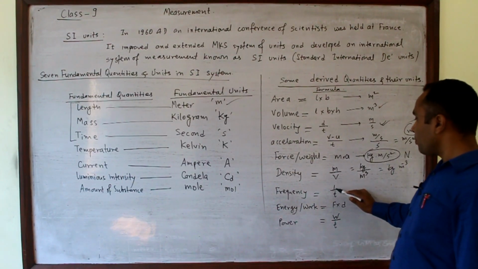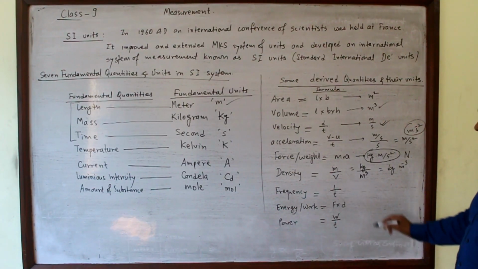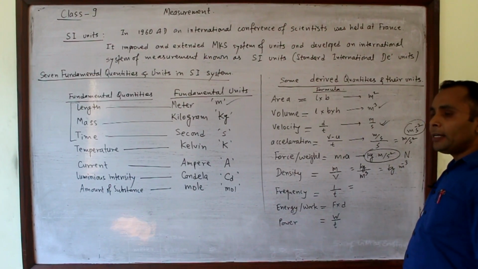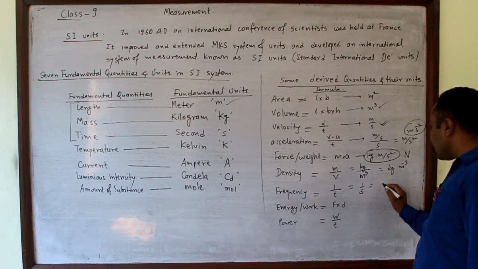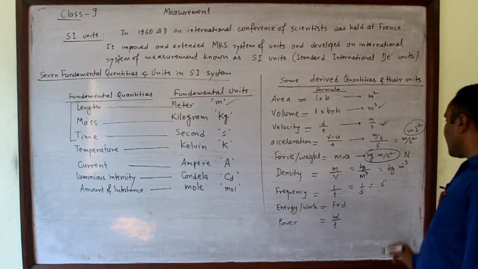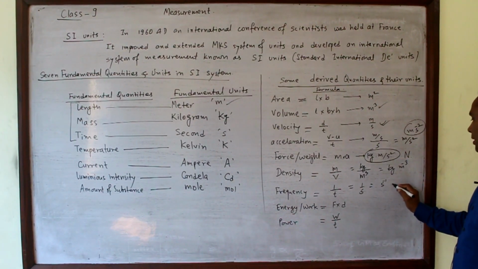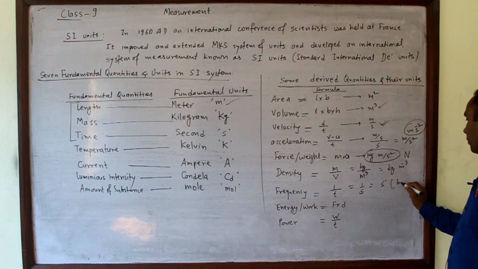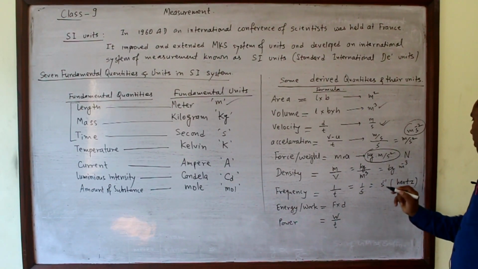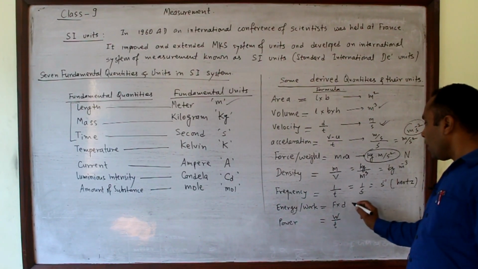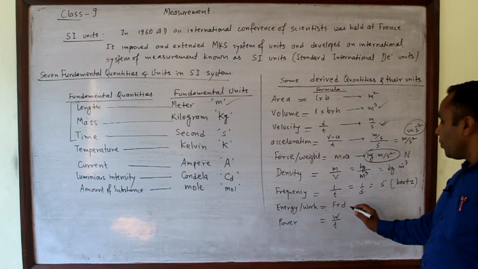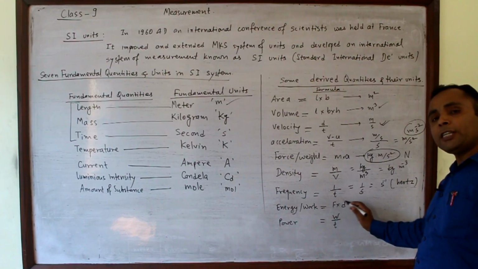Then frequency is 1 upon time, that is 1 upon second, or per second, which is represented by hertz. And energy or work done is force into distance.